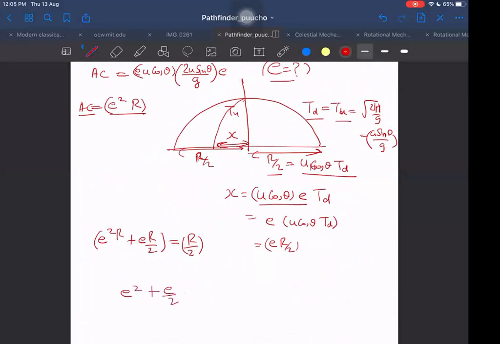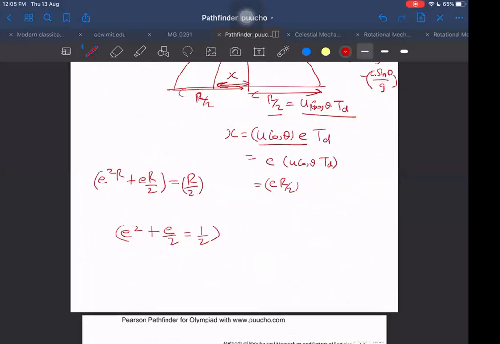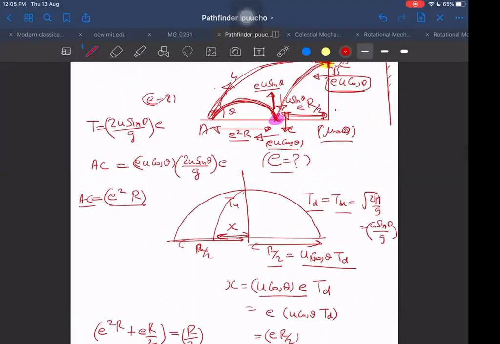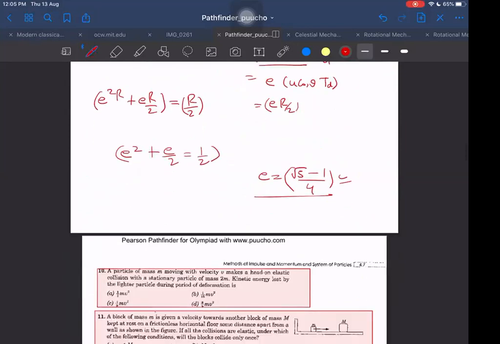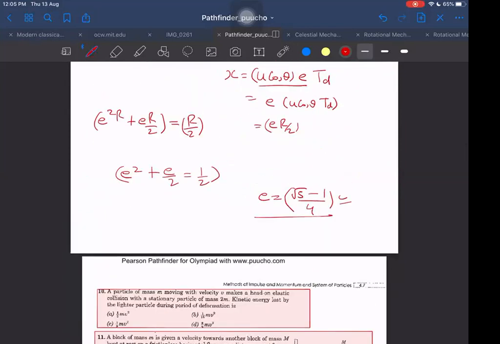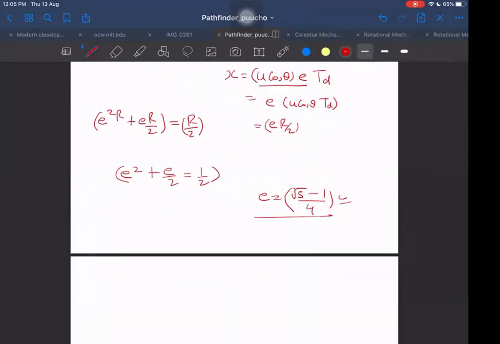e square plus e by 2 is equal to 1 by 2. Just a quadratic. Everybody can get the answer. Neglect the negative term, and we will take only the positive root: root 5 minus 1 by 4. Are you sure? If you are right, then okay, fine. I am believing you to be correct. Then it is root 5 minus 1 by 4.